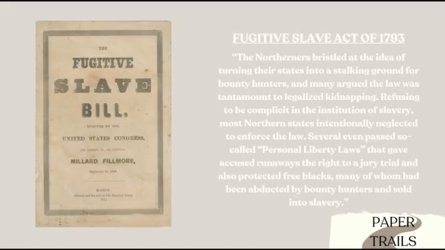However, even if they managed to make it, there's no guarantee that they would maintain free status. In 1793, the Fugitive Slave Act was a federal law that mandated the capture of enslaved people who escaped to a free state, and they were to be returned to their owners. Even if someone had manumission papers, the validity of those could be questioned, and there was a possibility that formerly enslaved people could be forced to return to slavery.